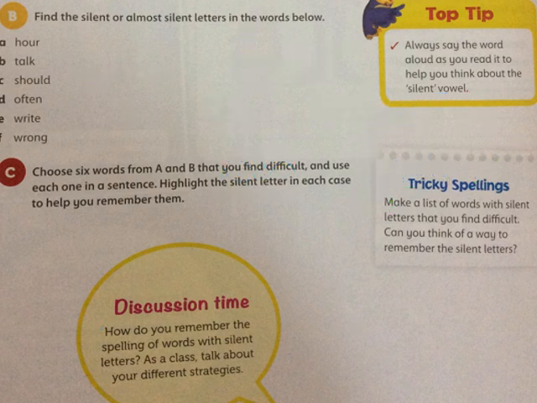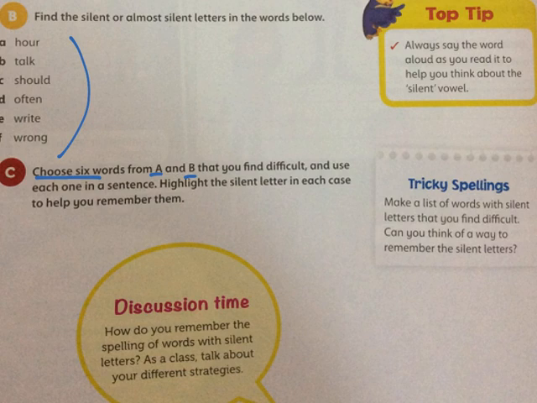And this says choose 6 words from A and B. This is B, and the previous question was A. Like literature, temperature, desperate, that you find difficult, and use each one in a sentence. Highlight the silent letter in each case to help you remember them.